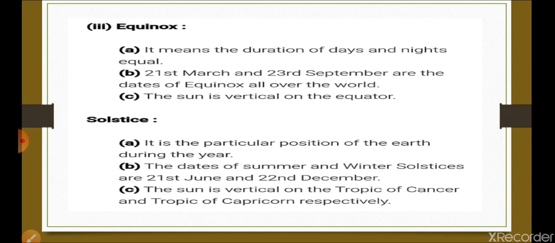Structured questions, as I told in the starting, you will try to write yourself. If you are confident about the answer, you can write in a fair notebook. Otherwise you can write in the rough notebook. I will check those answers when the school reopens, and then I will give you the answers. So I hope you have understood all the answers, and there is no doubt in any question. I have made it clear.